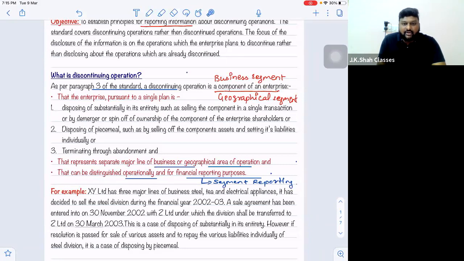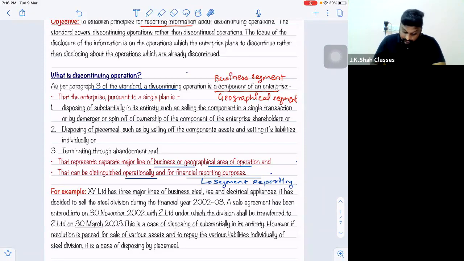Separate major line of business means it's a business segment or geographical area of operation. Now, when I say geographical area of operation, it means a geographical segment. So it's a separate component of an enterprise that is either a business segment or a geographical segment, and that can be distinguished operationally. Obviously, yes, because my segments have different operations. If they have operations in common, we don't make them separate segments; we rather combine them as one single segment.